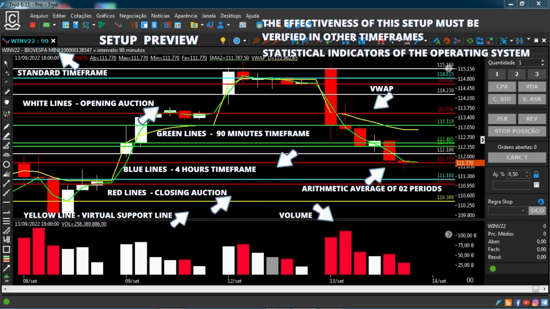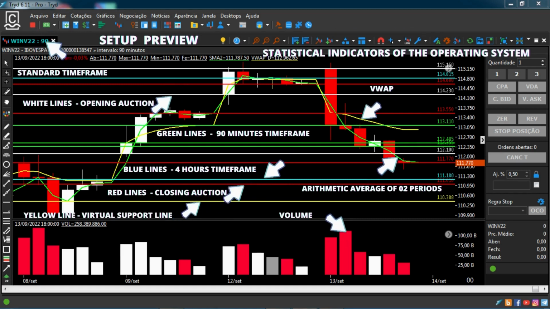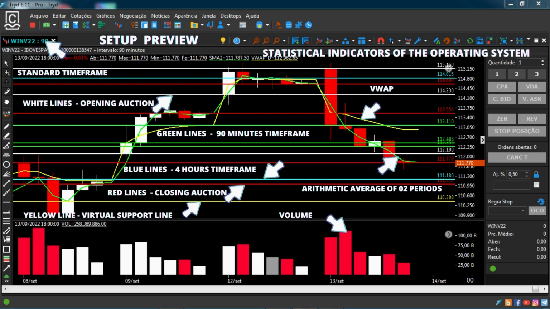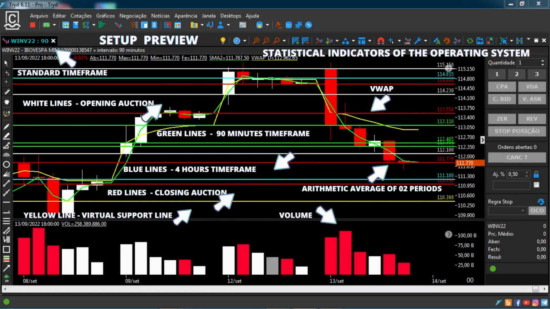Shorter time frames require quick thinking and are operated by experienced traders. Every 5 minutes of trading, the trader is obliged to tour the upper TFs including the 90 minutes and drawing the support and resistance lines at the closing values of the 5 minutes. It will be up to the trader to decide how many candles to draw these lines on. Simultaneously, the VWAP, the arithmetic average of 2 periods and the previous candles must be monitored, including the maximum and minimum values. Before we get into the final considerations, I present some tips that I think are relevant.